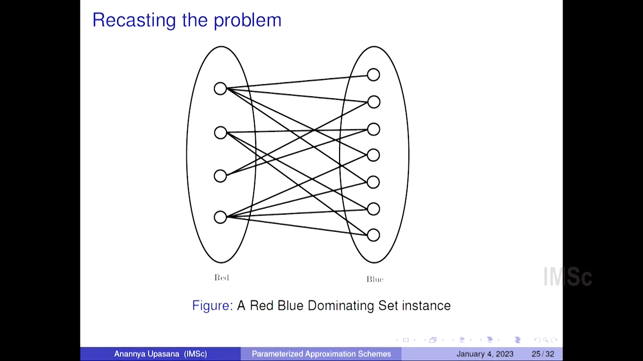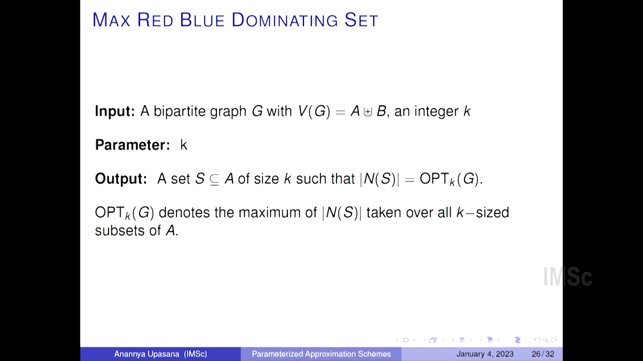So we try to recast the problem of maximum coverage into the maximum red-blue dominating set problem. Basically, we are given a bipartite graph with two parts, red and blue, and each vertex in the red set represents a set in F, and each vertex in the blue set represents an element in the universe. We want to select a subset of vertices from the red set such that it sees as many neighbors in the blue part as possible. So this is the maximum red-blue dominating set problem.